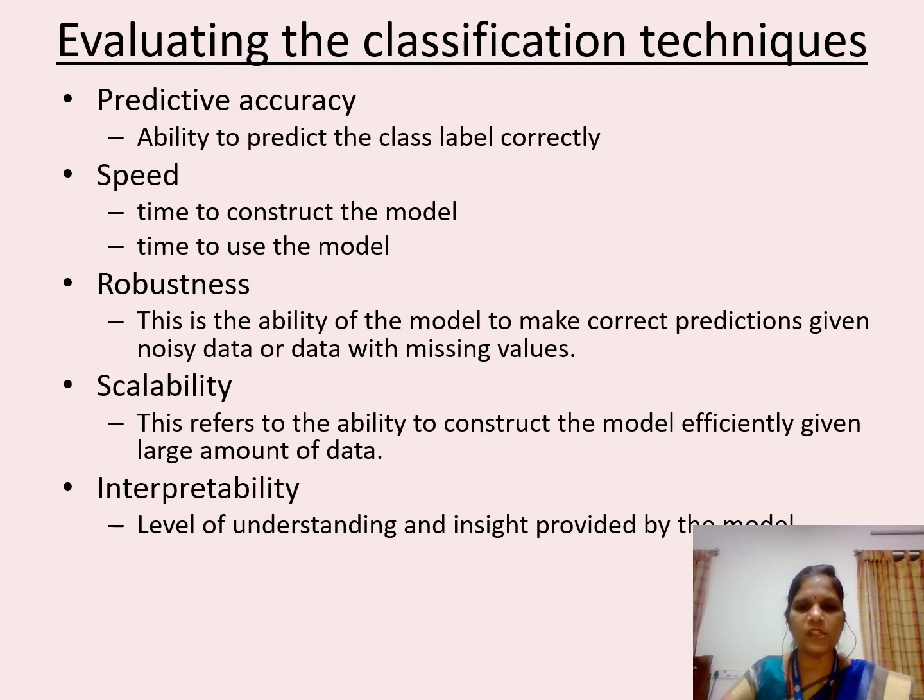The ability of the model to make correct predictions even though there is noise in the data, and data with missing values, is called robustness. Scalability refers to the ability to construct the model efficiently given a large amount of data. Level of understanding and insight provided by the model is called interpretability.